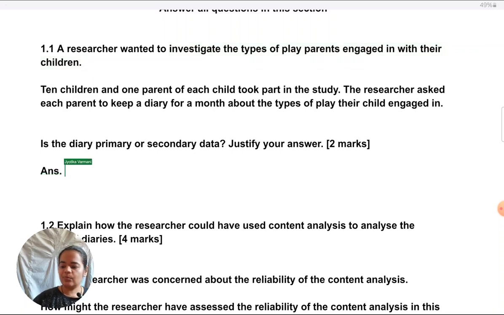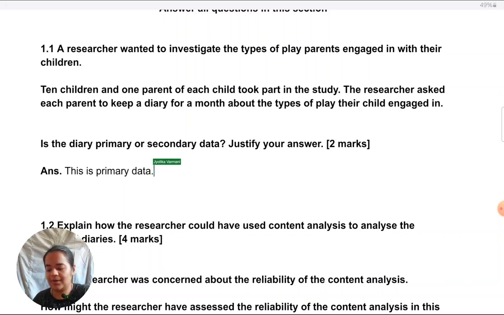So, now I'll show you a model answer. Your answer need not match mine exactly, but you can use it as a reference to check whether you are writing along the correct lines or not. I would strongly recommend you pause the video at this point, write your answer, and then check with mine. Active learning is always better than just passively listening to what I'm saying. Okay, so be engaged in the lesson. This is primary data.